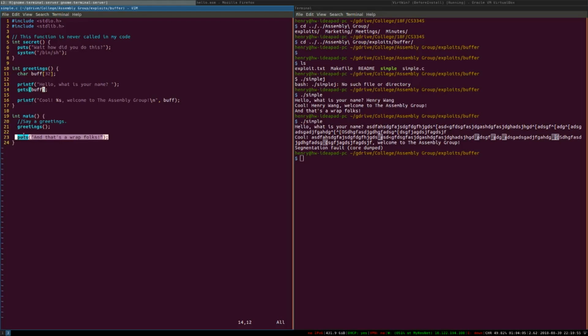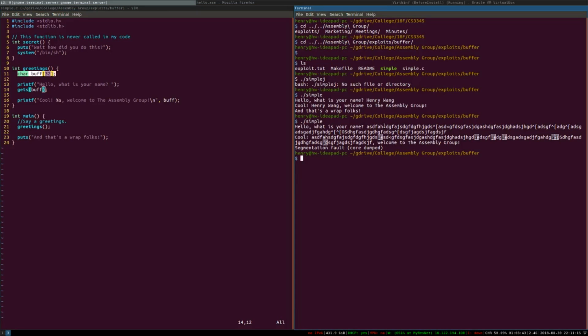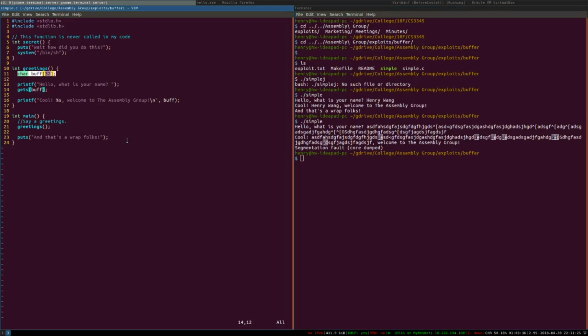So in order to be able to figure out where to return to, at the assembly level, we actually have placed a return address onto the stack as well. So this very local variable called buff is actually also on the stack. So what happens is when we write to this buff variable, we actually overwrite our return address as well. So that's what happened here. We overwrote our return address, and we get a segmentation fault when we try to return to a part of memory that we aren't supposed to. Turns out we can actually control where we go to using this method.